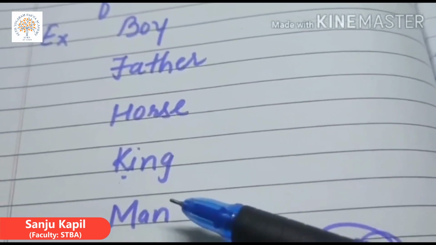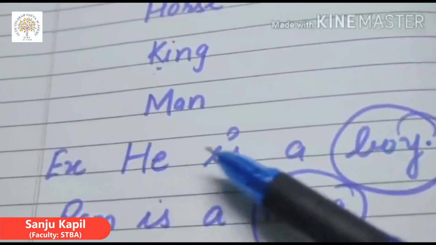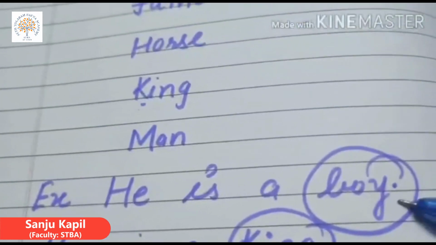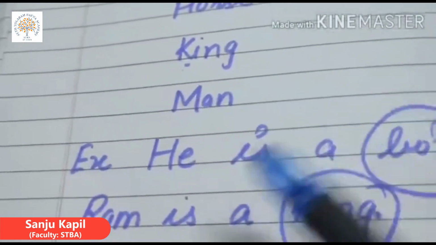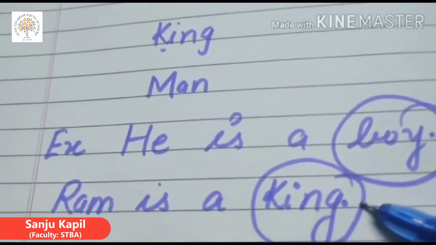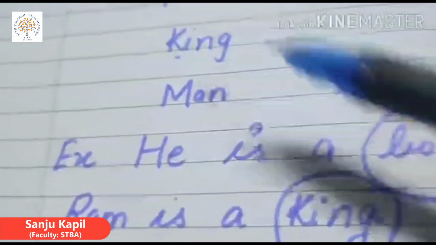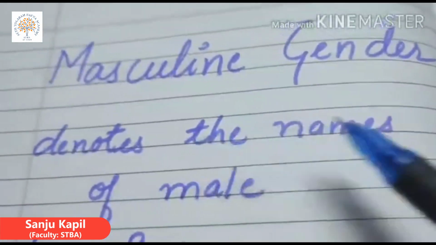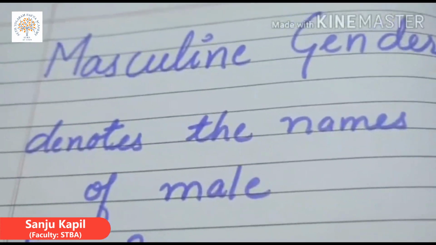Some sentences are here. He is a boy. So, boy here is masculine gender. Ram is a king. King here is masculine gender. Masculine gender denotes the names of male.